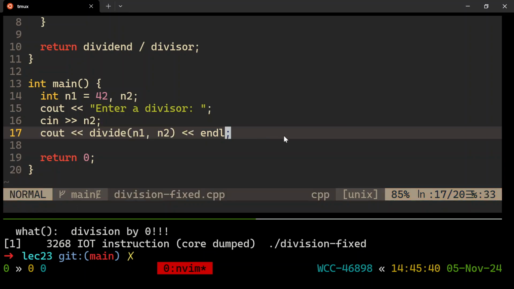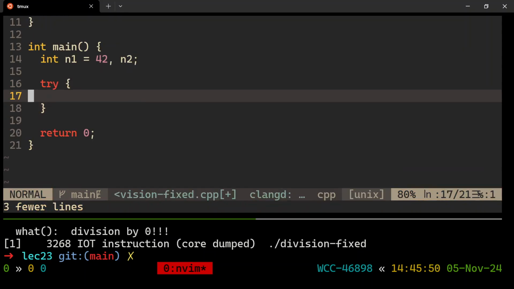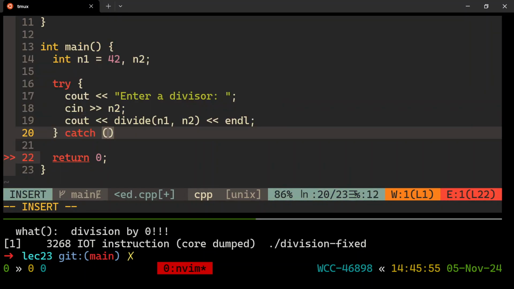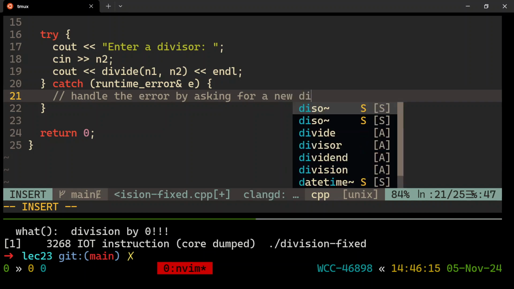So here's what I kind of want to do. First of all, we can do this, right? Let's say something like this. Try, like this, these lines might throw a runtime error, so let's try to run them, and then we'll catch that runtime error if it occurs, right? Runtime error, catch it by reference, E, and then here's what you do, you handle the error, right? Handle the error. And I think what we'll do is we'll ask for a new divisor, right? Just keep on asking until they give us a good one. Asking for a new divisor.